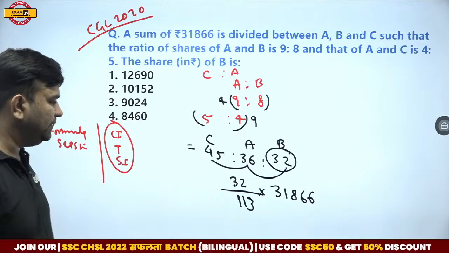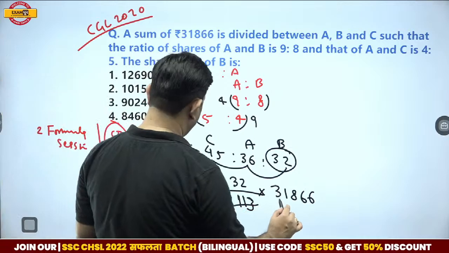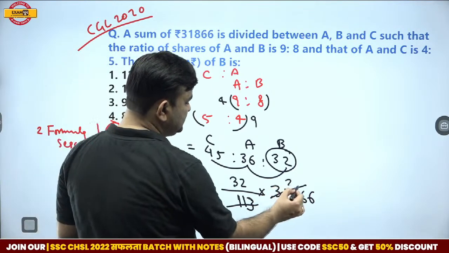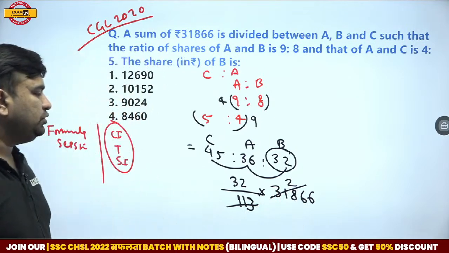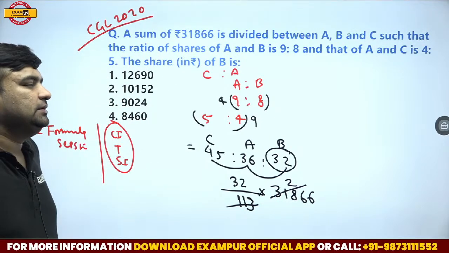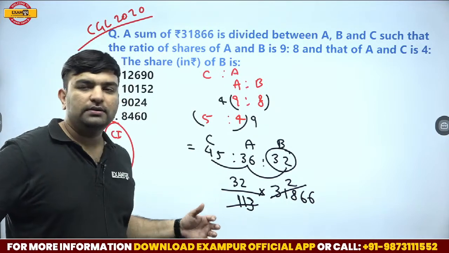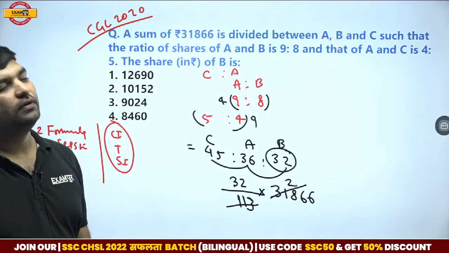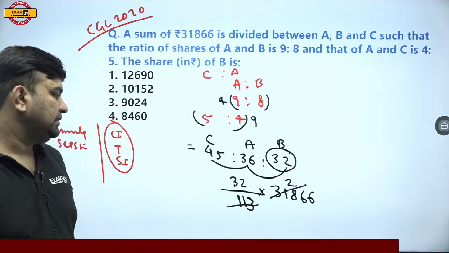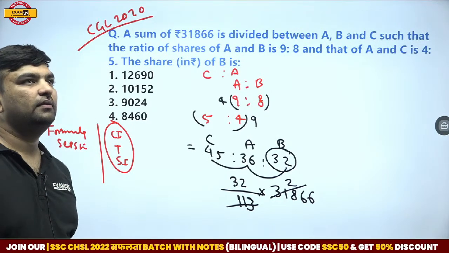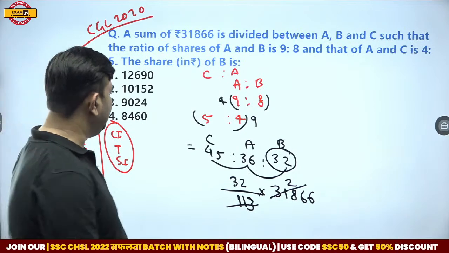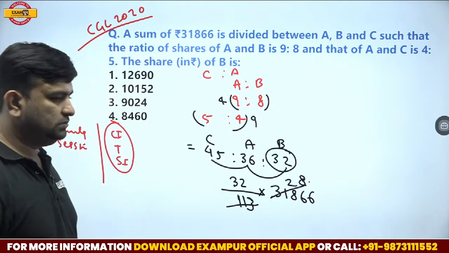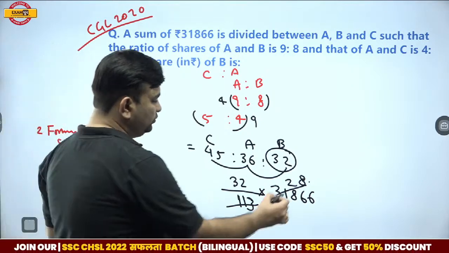Chalo, let me try it completely. Two times 226. 74 plus 18, 94, 92, 926. 926 is getting approximately 8 times. 282.